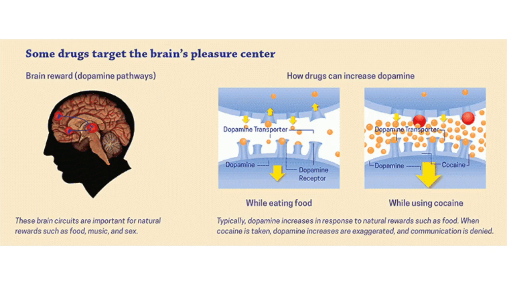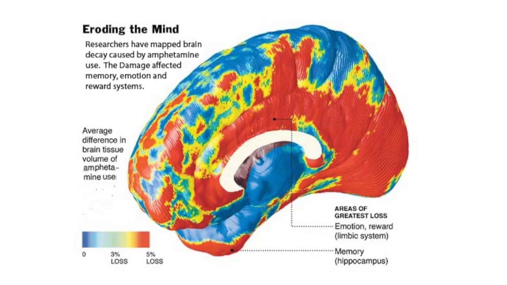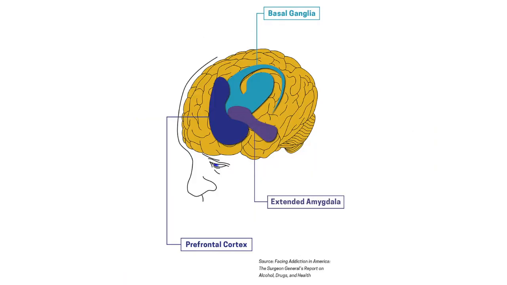Amphetamine and cocaine can cause the neurons to release abnormal amounts of natural neurotransmitters or prevent the normal recycling of these brain chemicals by interfering with transporters. Like with marijuana and heroin, cocaine and amphetamine amplify and disrupt the normal communication between neurons. Additionally, the basal ganglia, the extended amygdala, and prefrontal cortex are all affected by the intake of drugs.